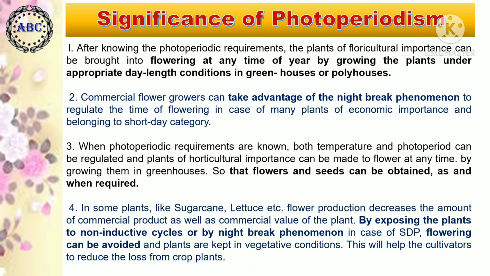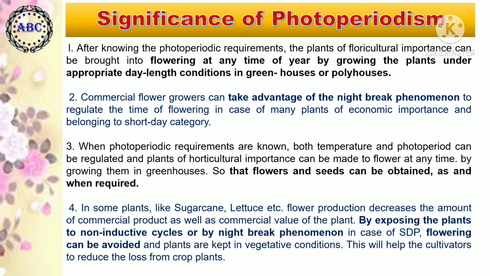Now we come to the significance of photoperiodism. After knowing the photoperiodic requirements, plants of floricultural importance can be brought into flowering at any time of the year by growing the plants under appropriate day length conditions in greenhouses or polyhouses.